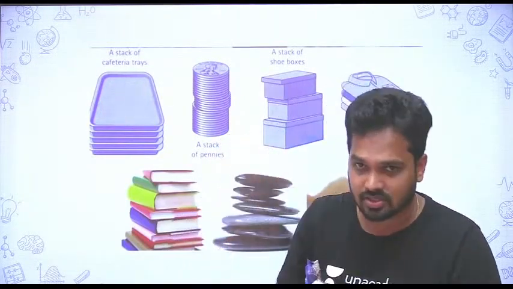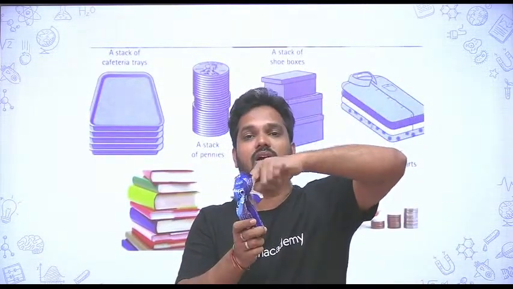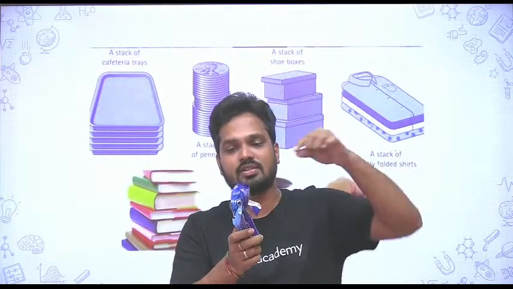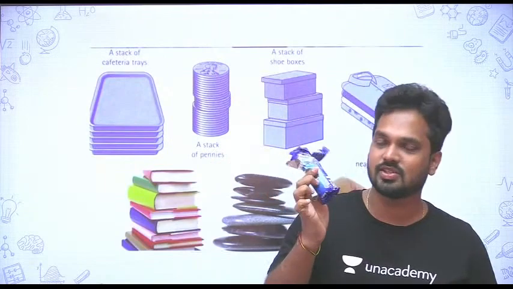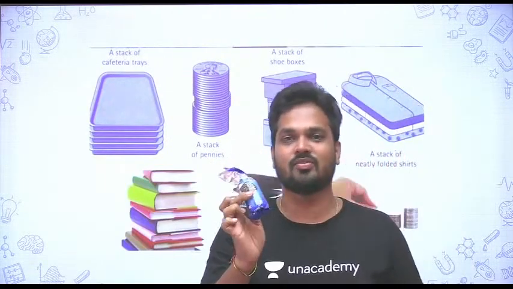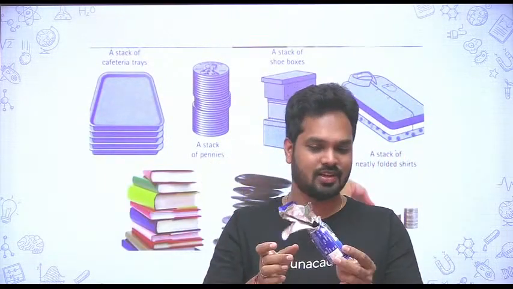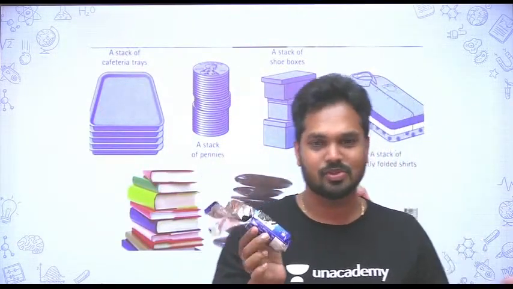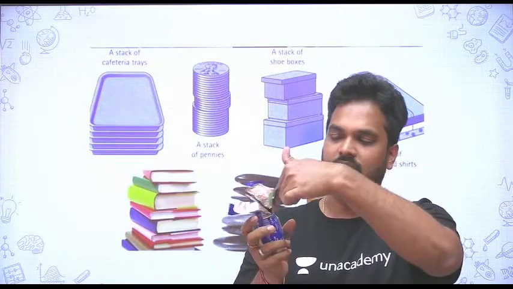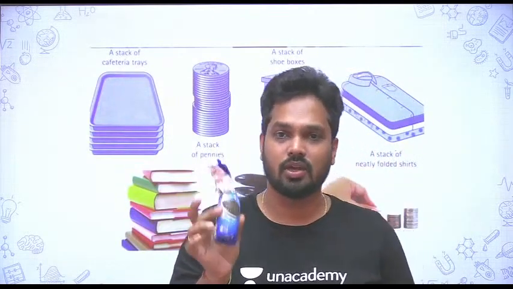That is the first restriction, and whoever enters last will come first. If you are accessing from the same side, whoever enters last will come first. This is what we call a perfect example of stack. I have seen this biscuit packet in my room, so I can say this is the best example, so that's why I have taken this. You can enter it or take it from only one side, right?